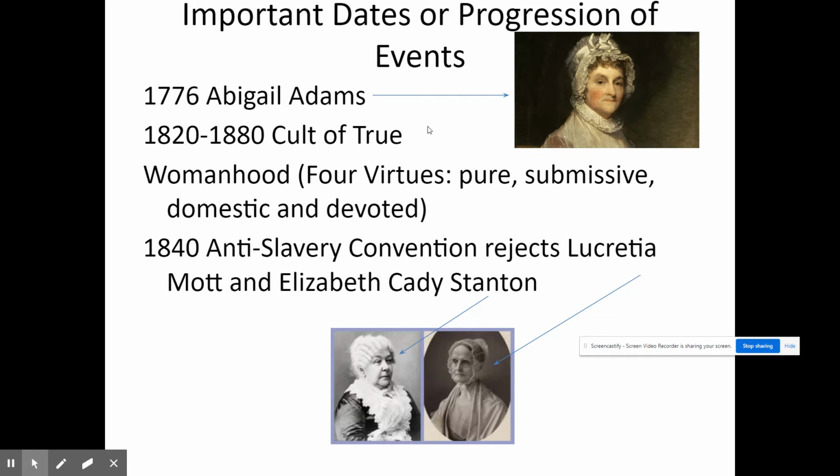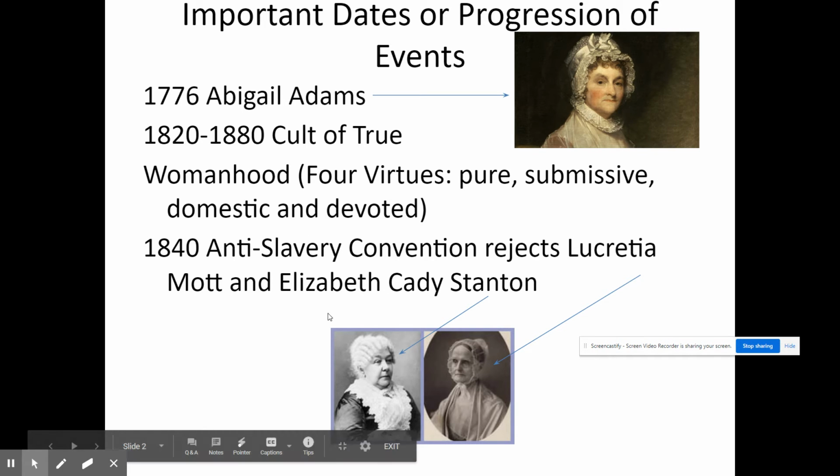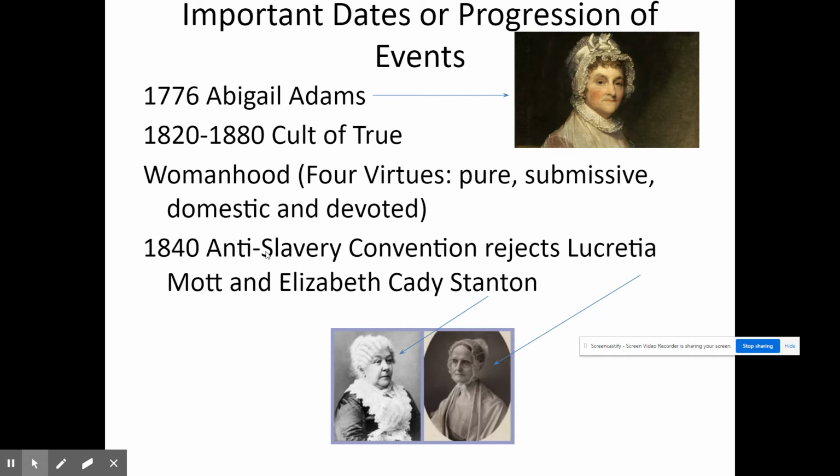We've already addressed the issue of Abigail Adams and how at the end of the American Revolution, she was trying to change the status of women. That is primarily where these two women come in, Lucretia Mott and Elizabeth Cady Stanton. Both of these women are part of the abolitionist movement trying to end slavery, and they want to have a conversation at the Anti-Slave Convention in 1840.